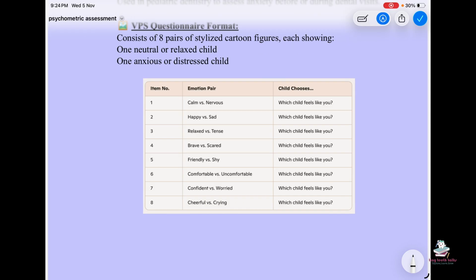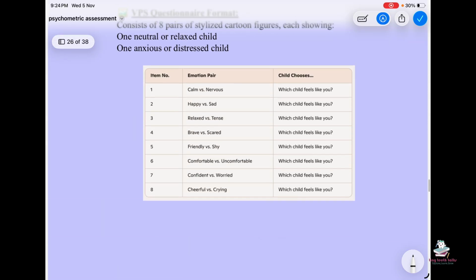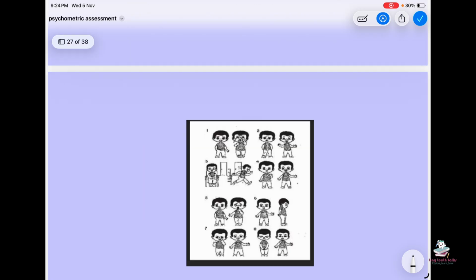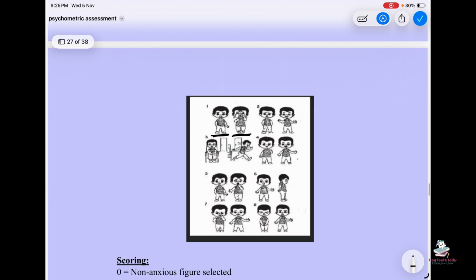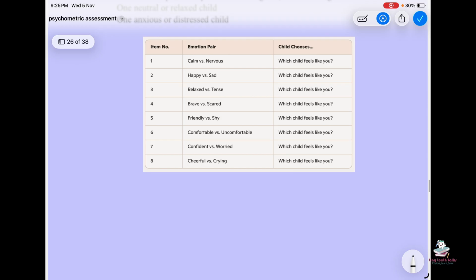So this is the format. It consists of 8 pairs of stylized cartoon figures, and each shows a different category, each showing one neutral or relaxed child and one anxious or distressed child. The first pair is calm and nervous, so he's calm and he's nervous. The second is happy or sad, he's happy, he's sad. And like this, there are 8 situations or 8 categories. The child has to choose between them.